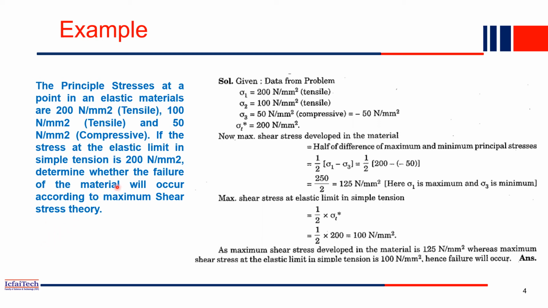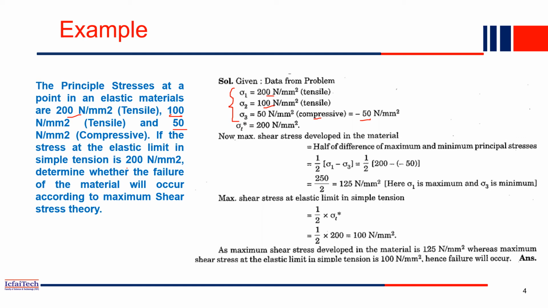So now let's see, based on the maximum shear stress theory, whether the material will fail or not. What is given? Three principal stresses at a point are given: sigma 1, sigma 2 and sigma 3. Sigma 1 is 200 tensile, sigma 2 is 100, and sigma 3 is compressive, that's why it is minus 50.